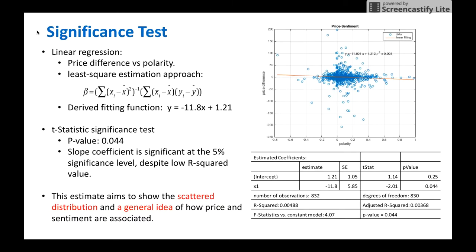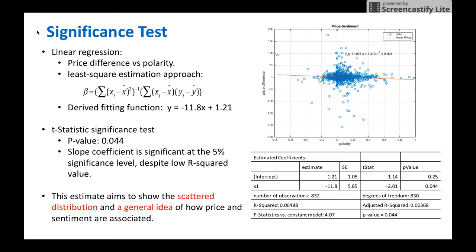Significance test. This estimate aims to show the scattered distribution and a general idea of how price and sentiment are associated. We use linear regression approach to model the relationship between polarity value and price. The regression is done using least square estimation. We derive the fitting function as y equals -11.8x plus 1.21 with a small r-squared value of 0.005.